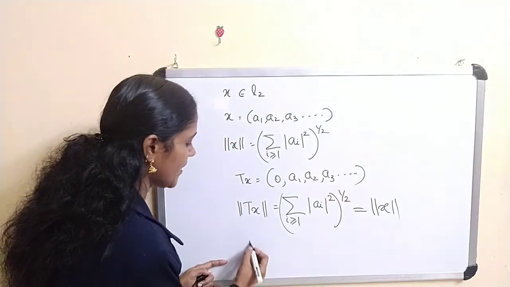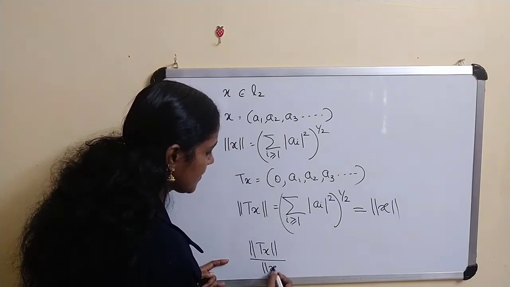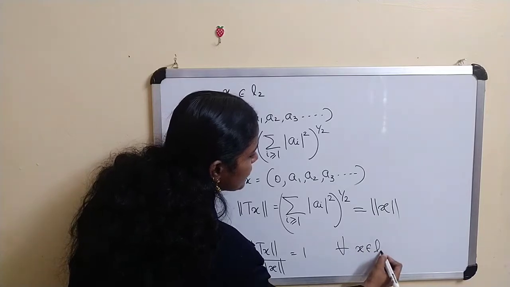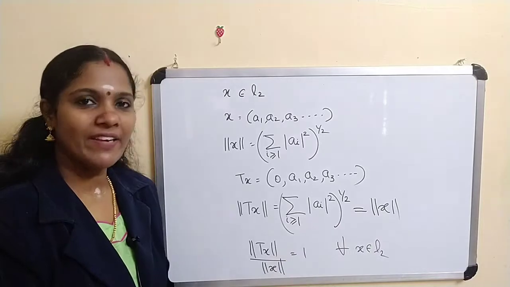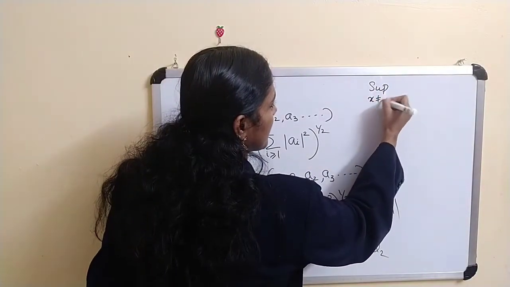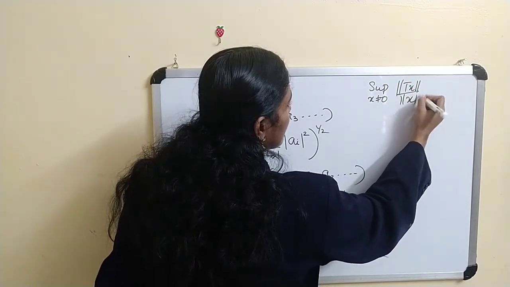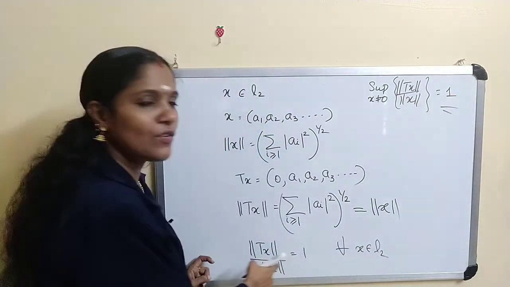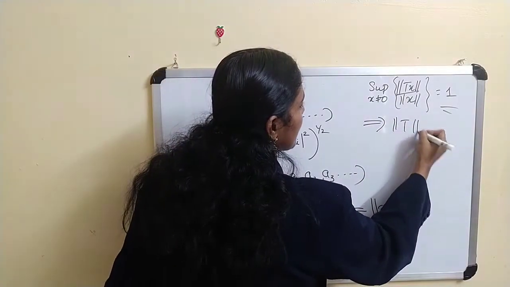Therefore we get norm of Tx by norm of x equal to 1 for every x belonging to L2. Therefore, for x not equal to 0, if you take the supremum of norm of Tx by norm of x, this is 1 because all these values are 1. This implies norm of T is also equal to 1.